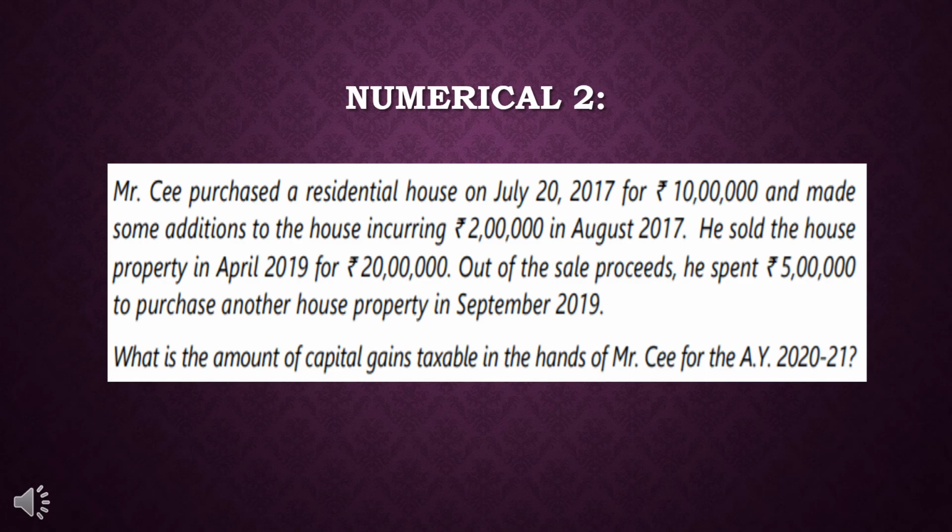All the things are mentioned clearly: the purchase cost of acquisition, cost of improvement, and selling cost. So I know you can solve this. Before moving to the solution, I request you all to pause the video and try to solve this on your own.